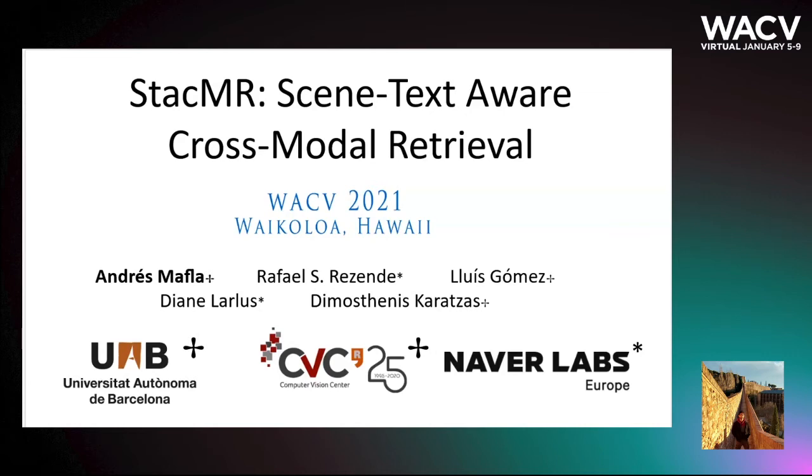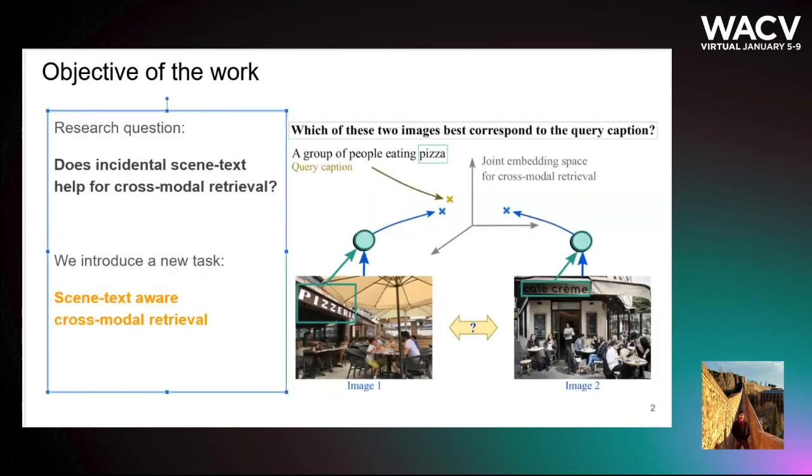This work, Syntax-Aware Cross-Modal Retrieval, is a joint collaboration between the Computer Vision Center and Neighbor Labs Europe. In this paper, we focus on cross-modal retrieval between images and captions. We consider the following research question. Does incidental syntax help for cross-modal retrieval? We refer to the proposed task as StacMR.